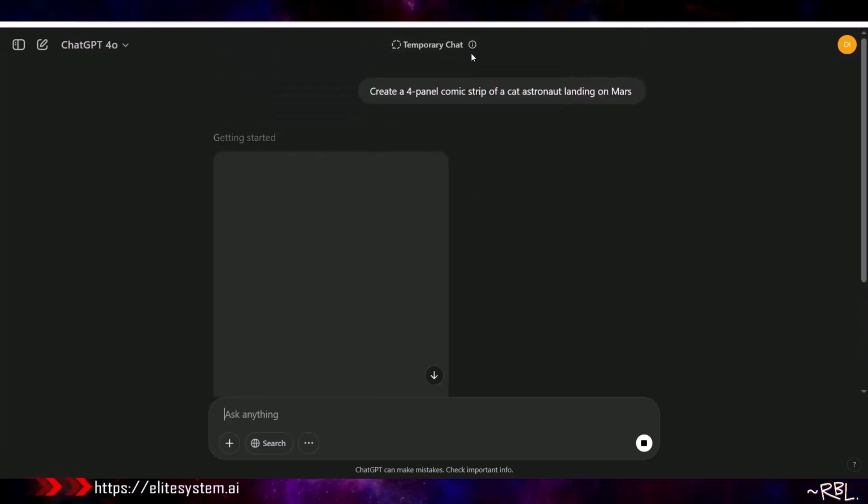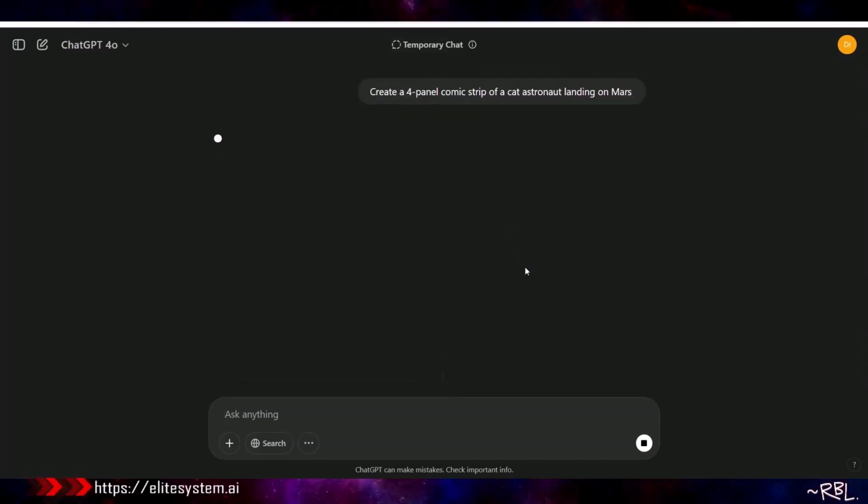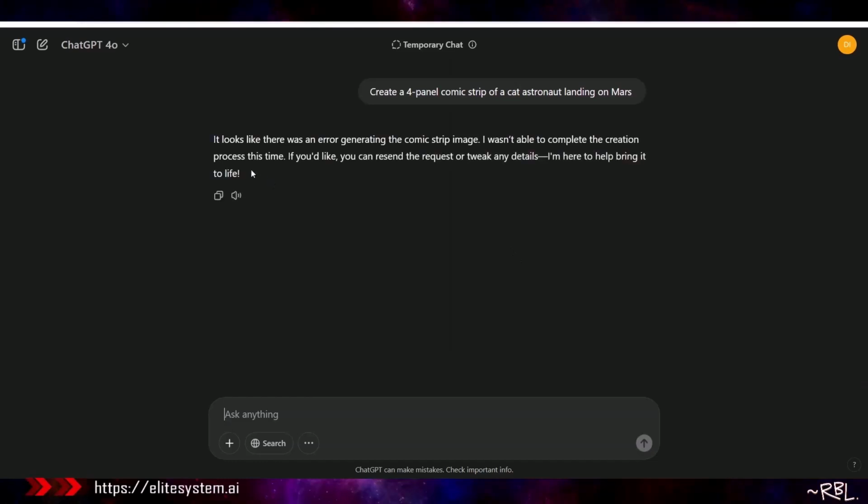So I don't know if that makes a difference here. But keeping everything aside, I'm a paid user, $20 a month. Uh-oh. It looks like there was an error generating the comic strip. It wasn't able to complete the creation process this time. If you'd like, you can resend the request or tweak any details.